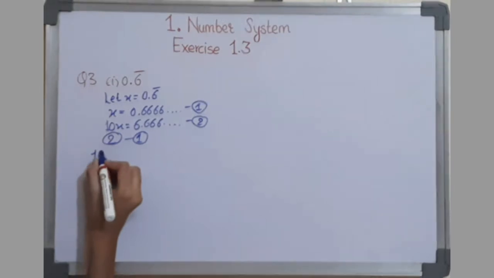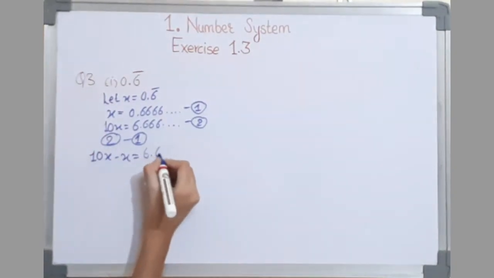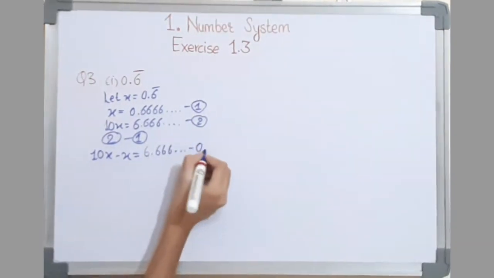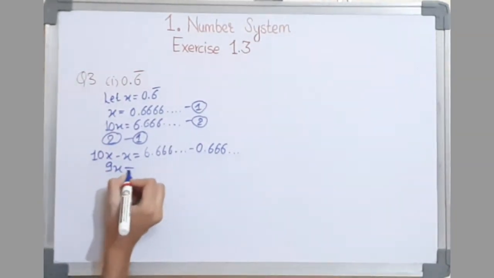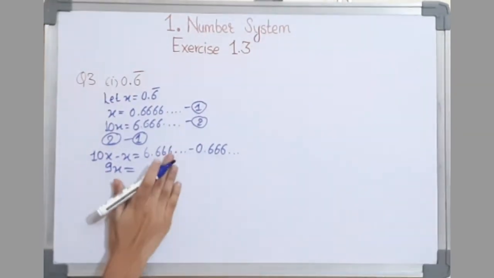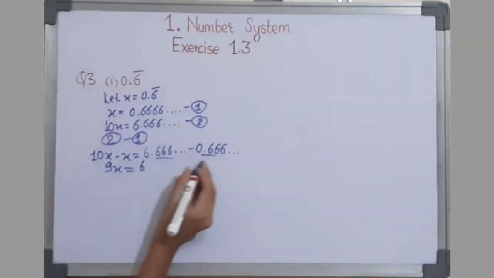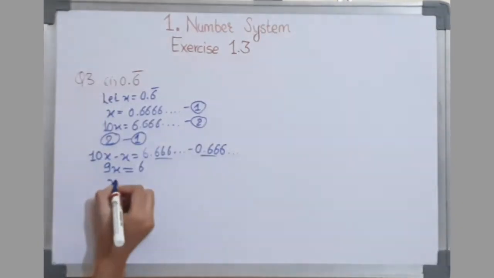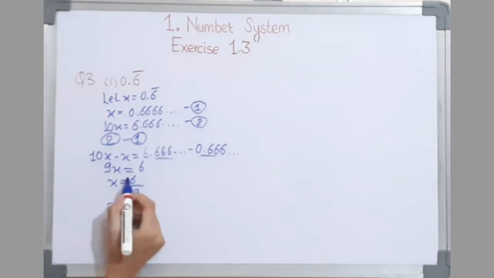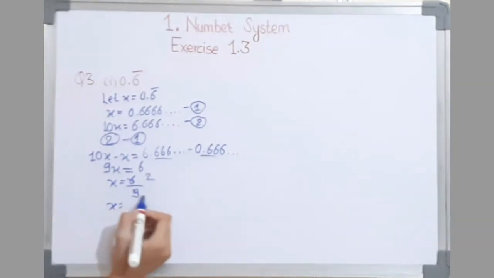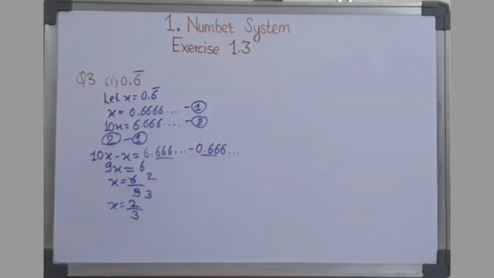So it would be 10x minus x, which is equal to 6.666 minus 0.66, which would be 9x equal to, after doing the subtraction, we will get 6, as these 6s are going to be subtracted. 9x is equal to 6, x is equal to 6 upon 9. 3 2s are 6, 3 3s are 9, which is equal to 2 upon 3. The value of x is 2 upon 3.